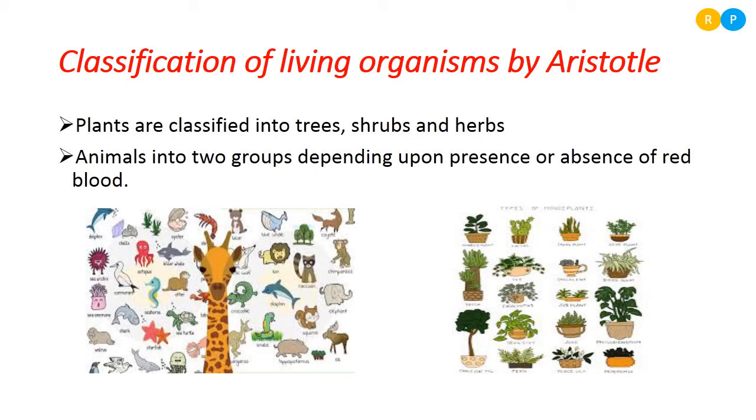So they started categorizing the living organisms based on certain characteristic features. As I told in the earlier slide, for classification we need to understand the characteristic features of the organism. Without characteristic features, it is impossible to classify living organisms.